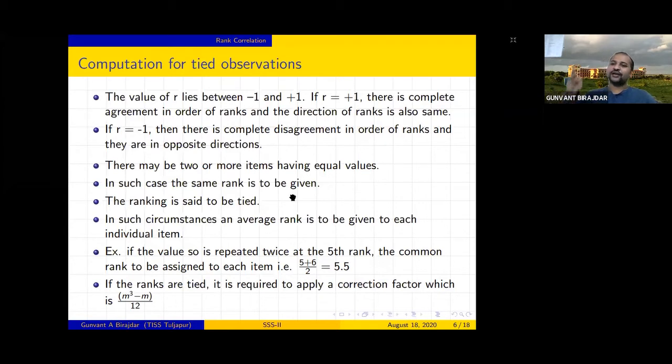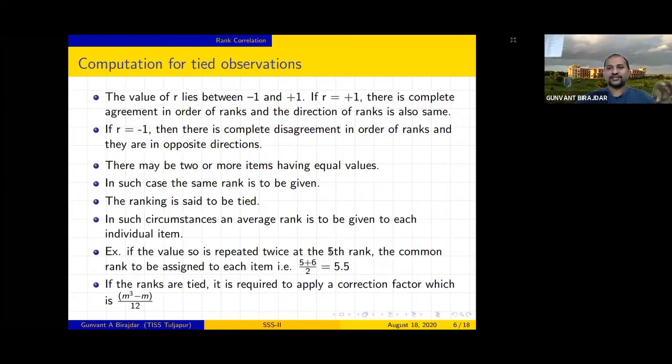If three are there, we take the sum of the three ranks divided by 3, and that number we put as the rank. The student who is the very highest gets rank number 1, the second highest gets rank 2.